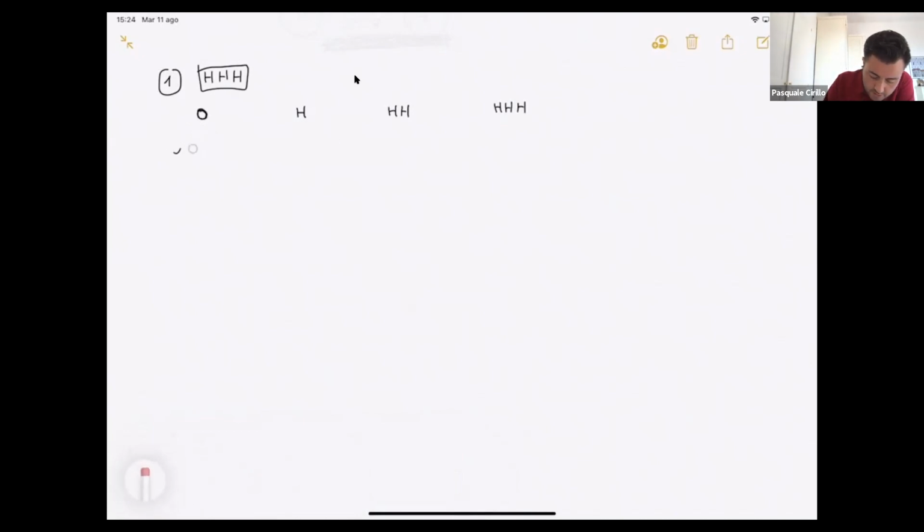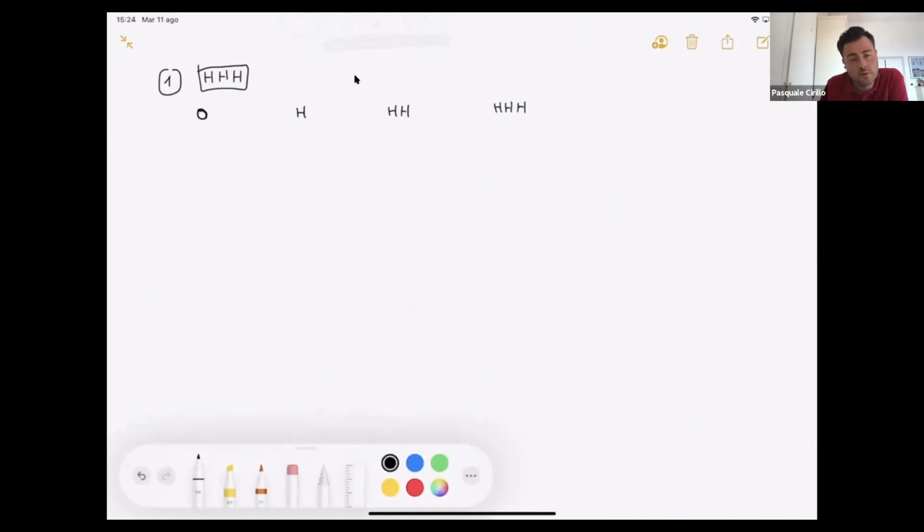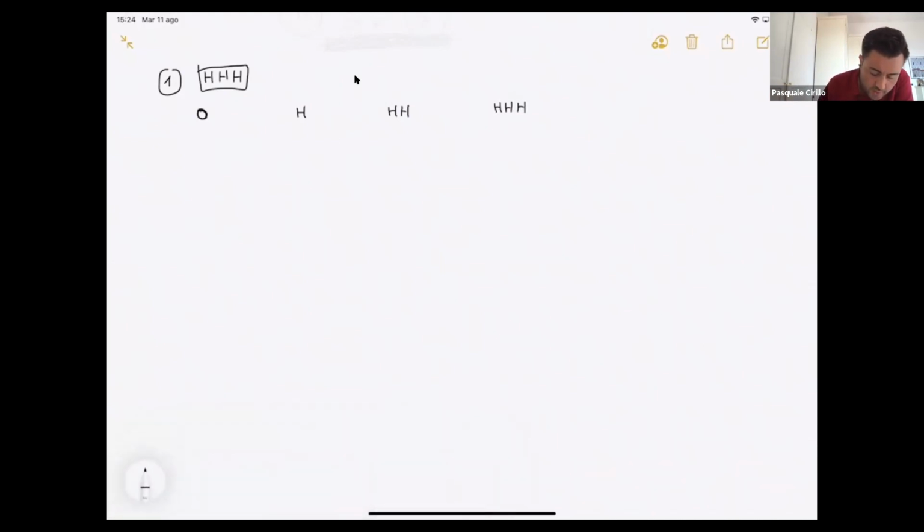Okay, so let's try to draw this chain. Remember that 0 represents either the beginning of the game or the situation in which I have a T, that obviously stops my triplet HHH. So if I'm in 0, what happens?